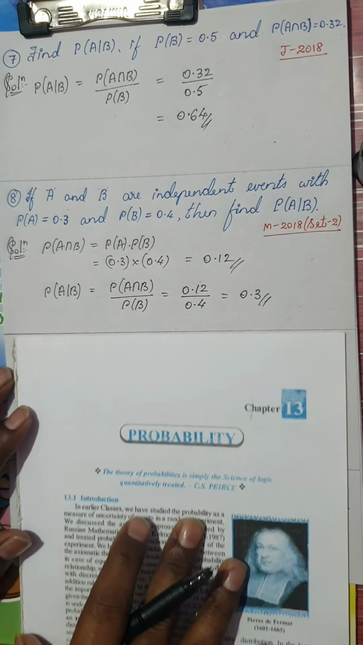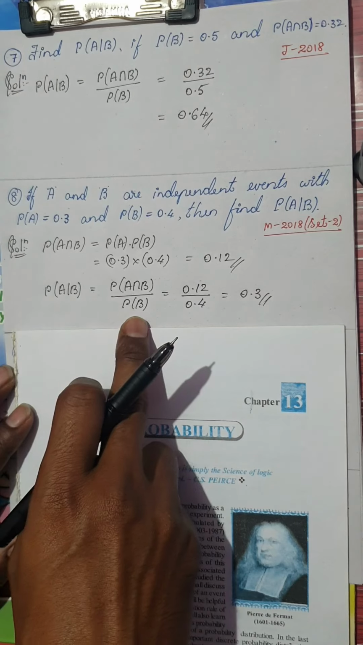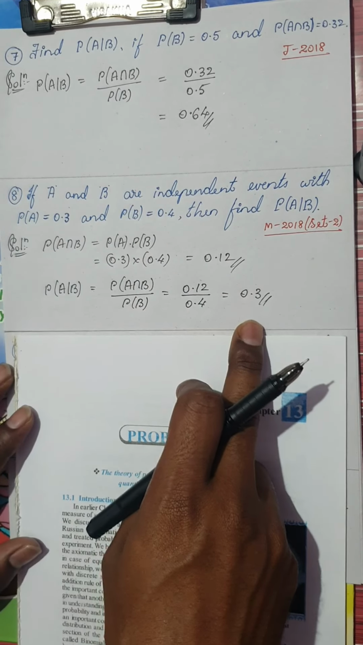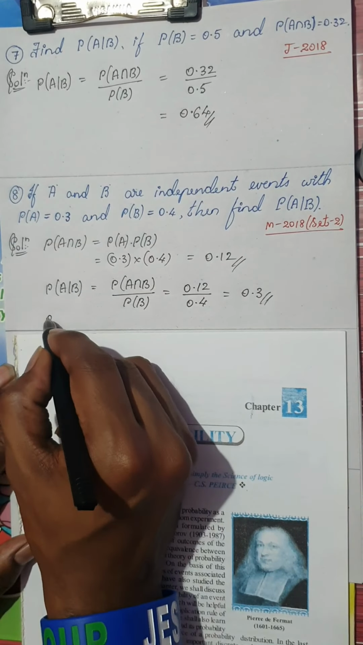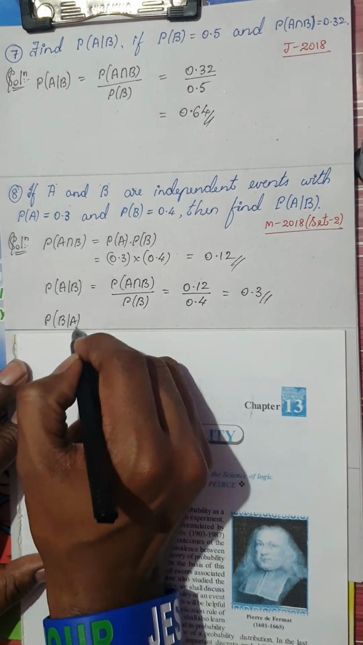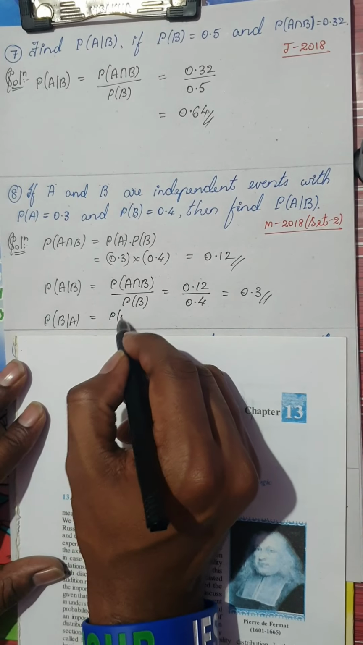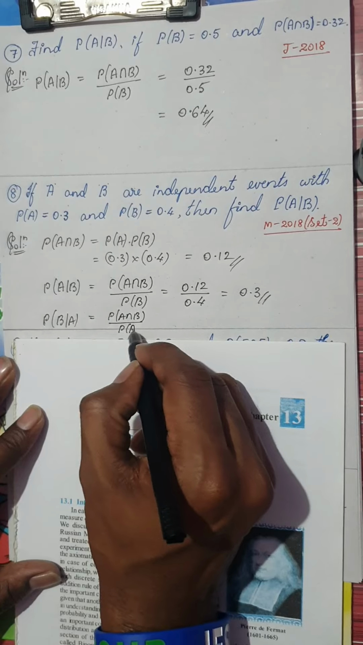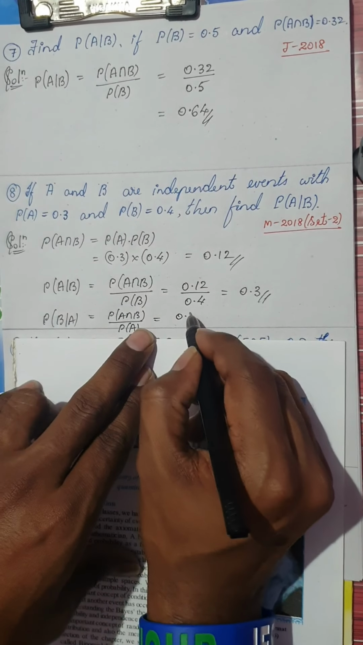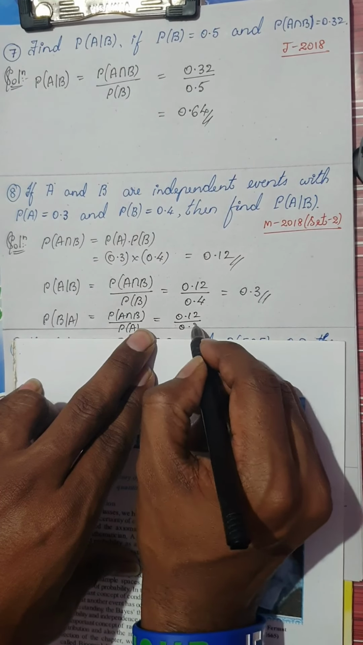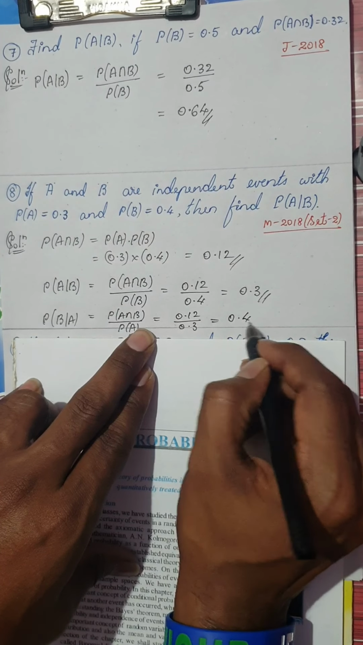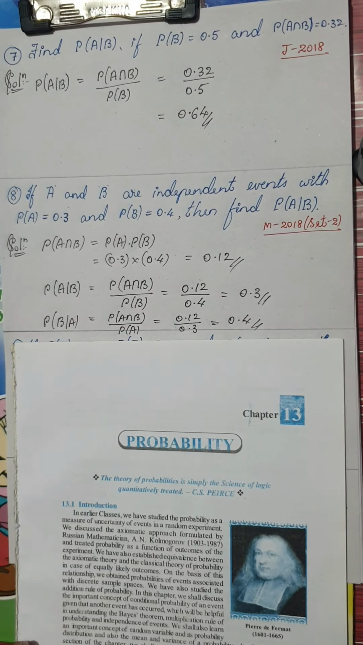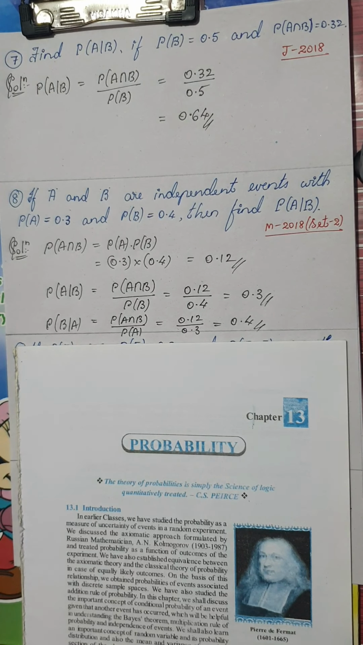Now remember, for the same question, if they ask you B given A, just use the same thing divided by 0.3. In that case you will get 0.4 as the answer. I repeat, if they ask you probability of B given A, then it is probability of A intersection B divided by probability of A. So it would be 0.12 divided by 0.3. So the answer would be 0.4. Very simple question, and we shall move on to the next one.